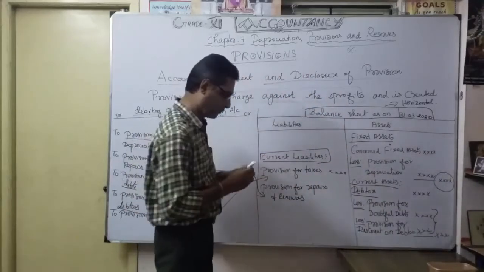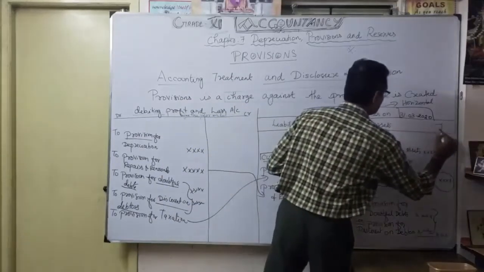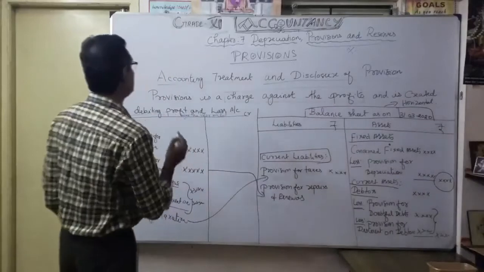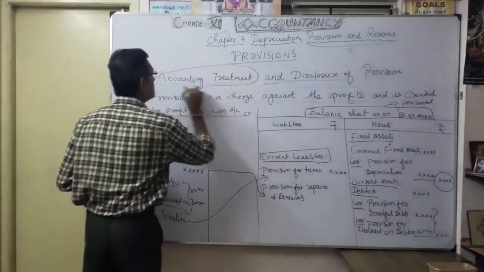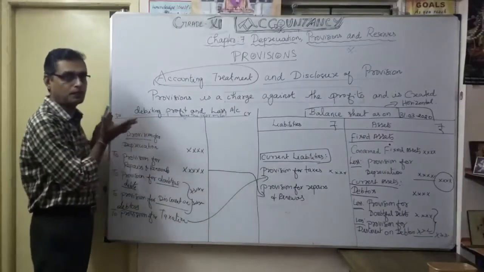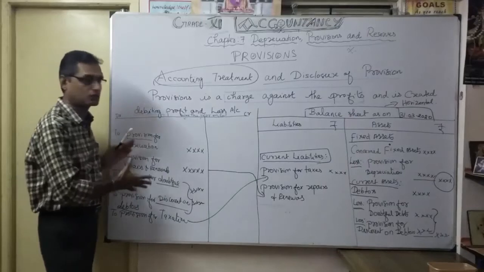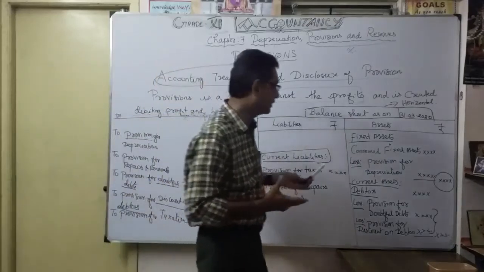You understood how to make yourself strong through understanding the treatment. That is why it is called accounting treatment. How you give the treatment: which one you show in the profit and loss account, and similarly how you give the treatment in the balance sheet also.